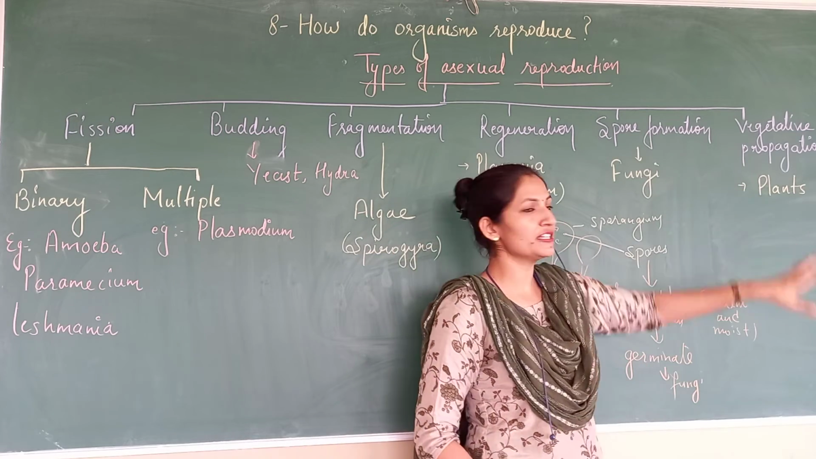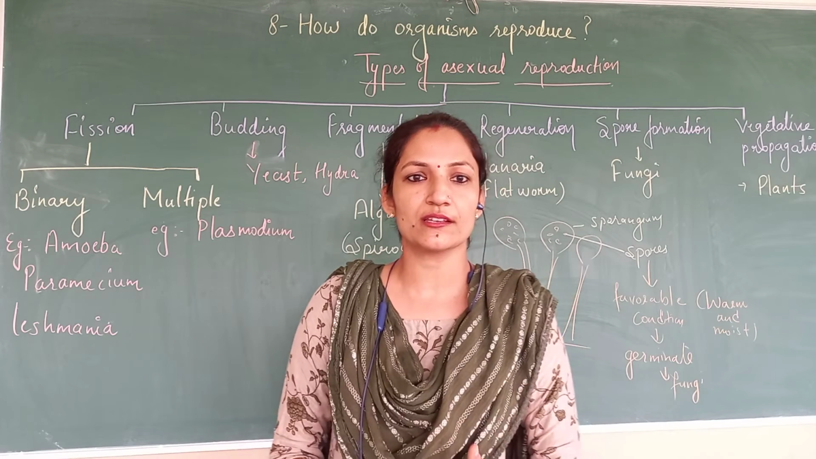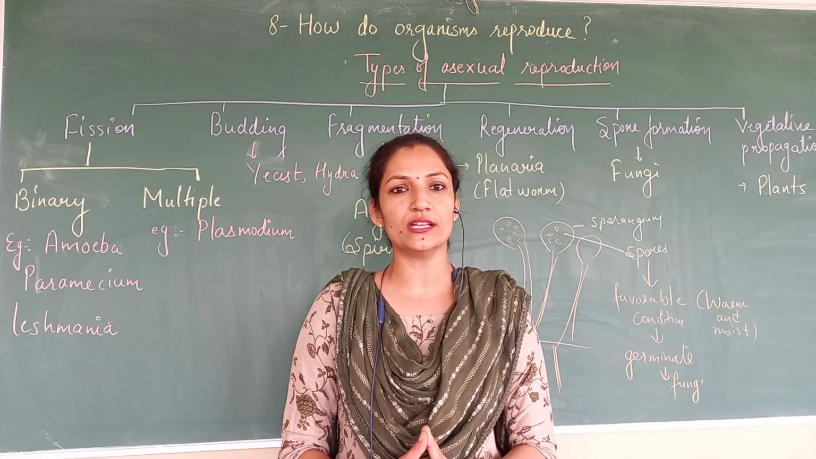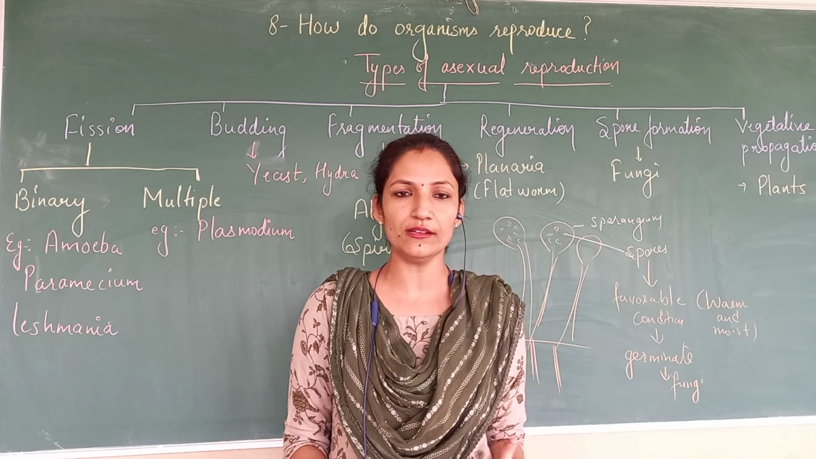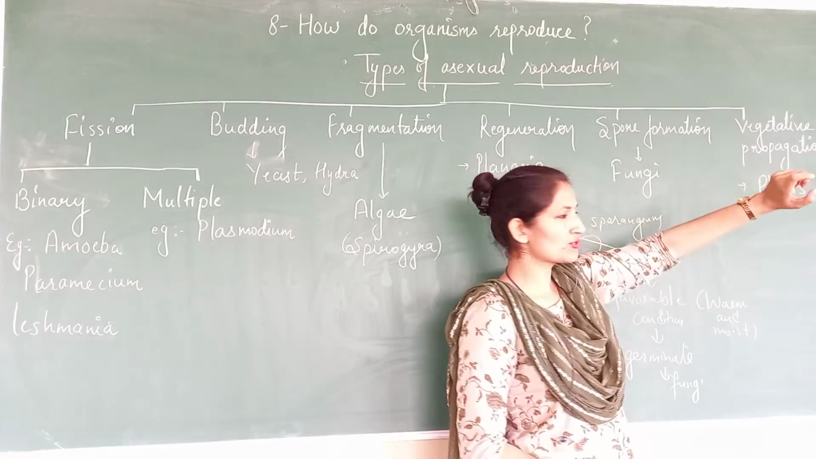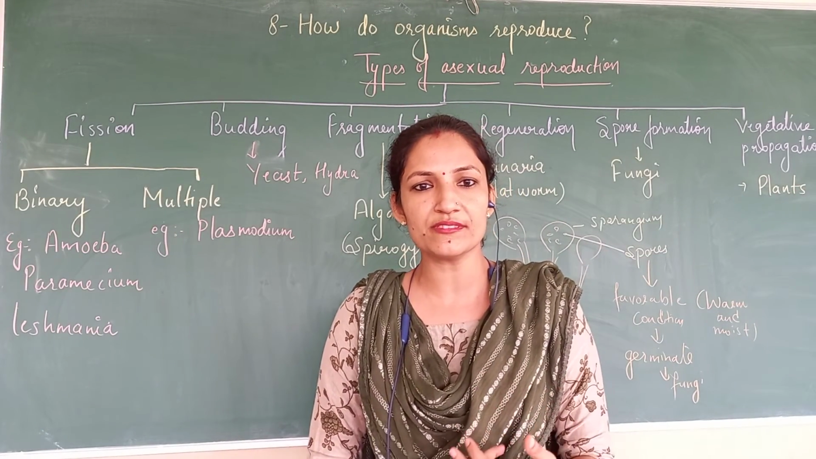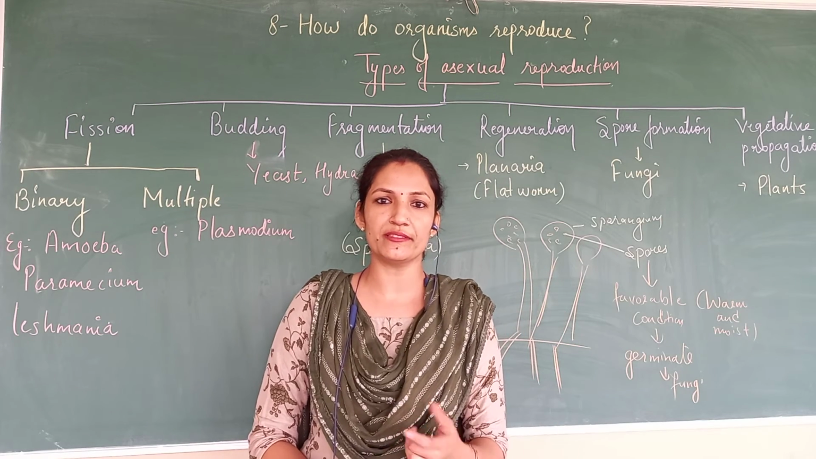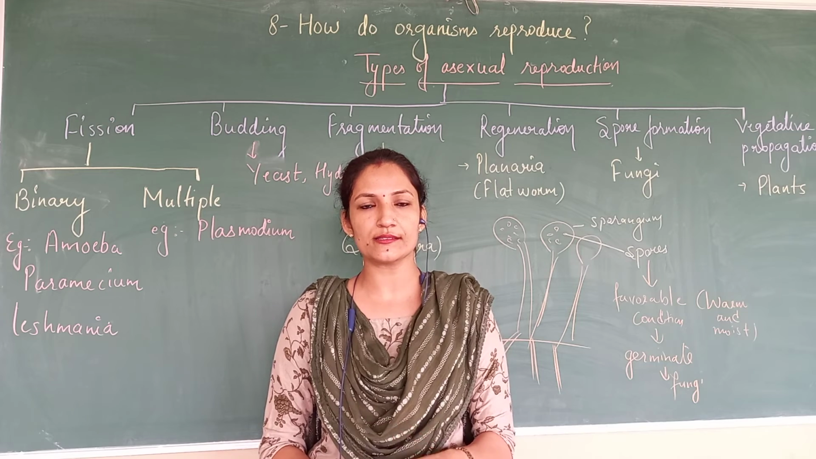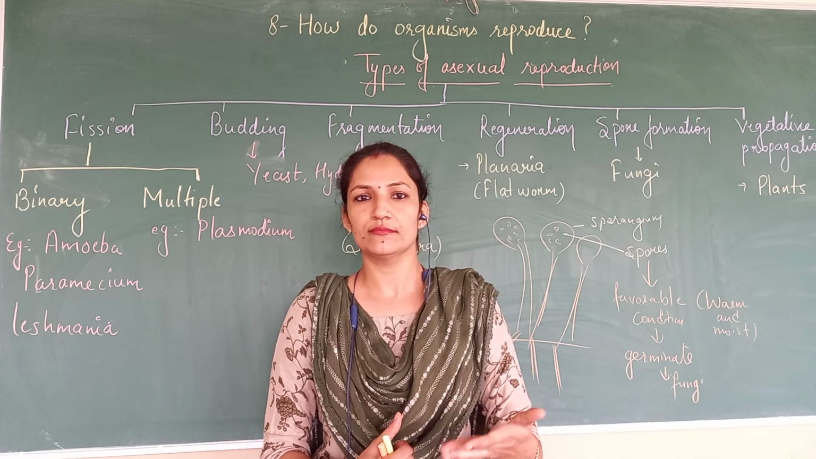In the case of vegetative propagation, we have different ways to grow plants without the help of seeds or flowers. As the name suggests, the vegetative parts of the plant, the leaf, the root, the stem, are used for growing plants. So this is just an overview. We'll discuss all the types in little more detail in our next video lecture.